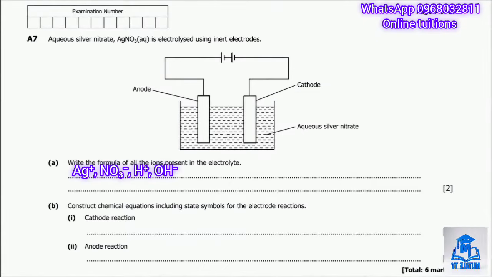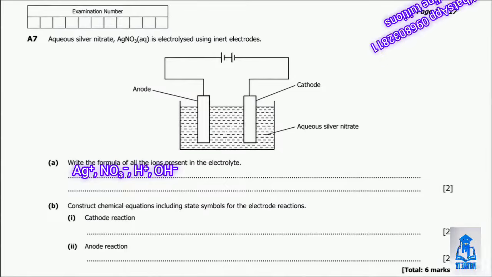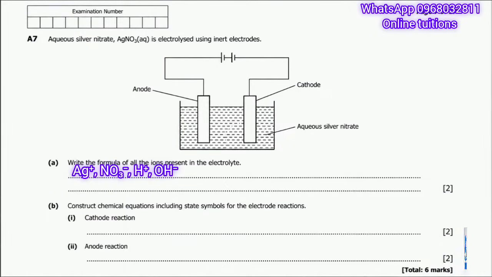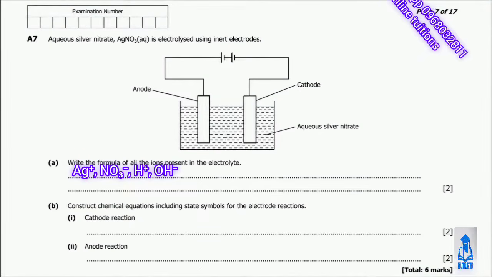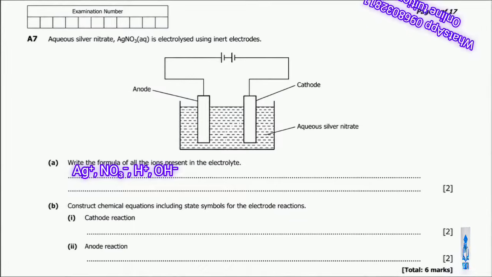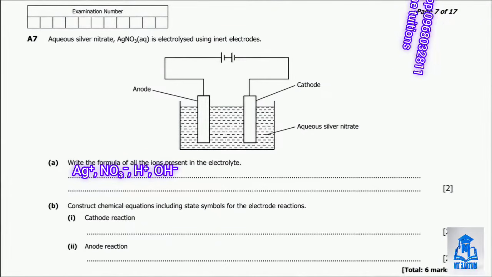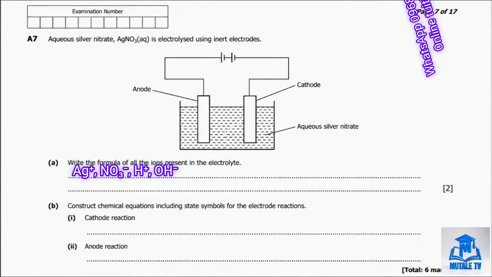Part B1 asks for the cathode reaction. The cathode is the negative electrode, where positive ions are attracted and gain electrons in a process called reduction. We have two positive ions available, silver and hydrogen ions. Since silver is less reactive than hydrogen, silver ions are discharged in preference, meaning that they are discharged first.